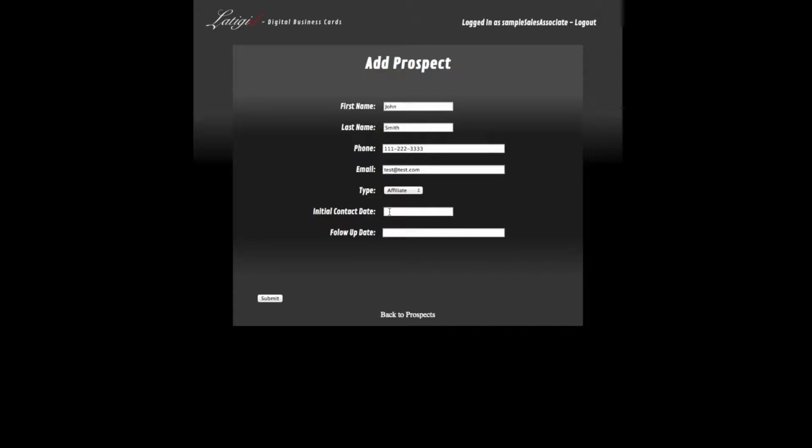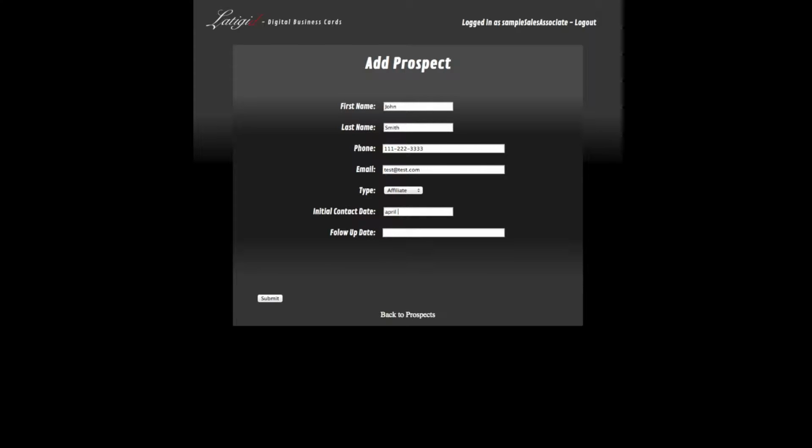And then you have your initial contact date. These are both dates. As you can see, there's an initial contact date, and there's also a follow-up date. The initial contact date would be, for example, today, and I can either type in today's date by, for example, doing this, or I can also do it that way. I can also do a dash instead of a backslash. I don't have to put in the zeros. I can actually put in April 2nd, 2014. That all works.